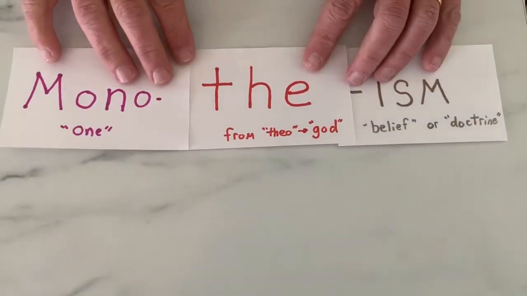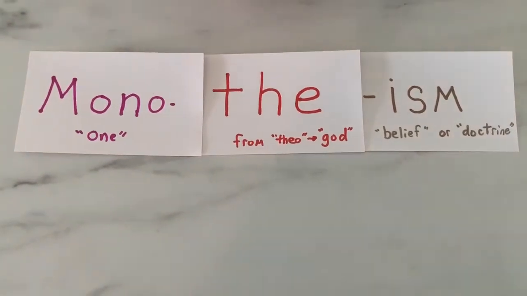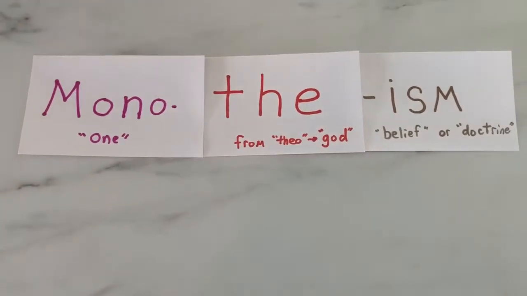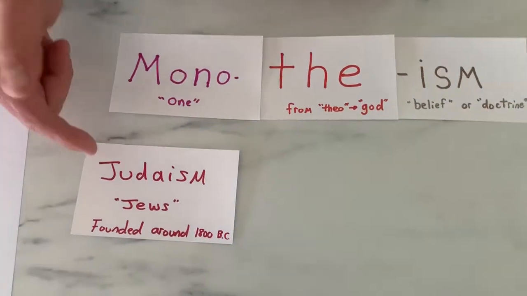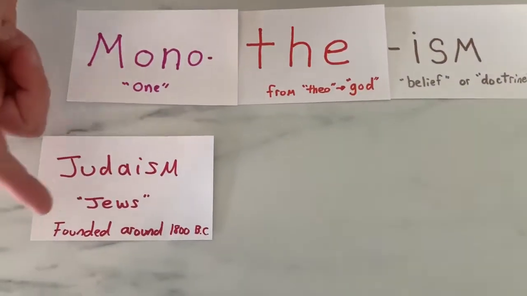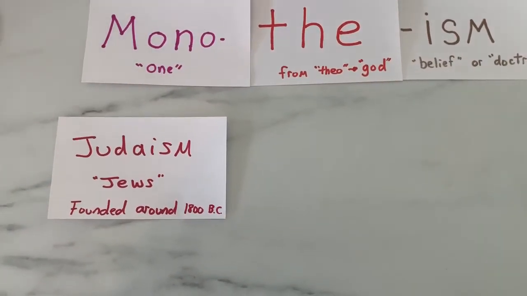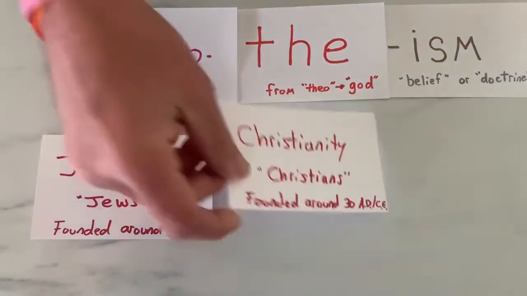All right? Most of the large religions in the world today are monotheistic faiths. Some that you might be familiar with, Judaism. So Judaism is the faith of the Jews, and its roots go back to somewhere around 1800 BC or 1800 BCE, so it's close to about 4,000 years old.